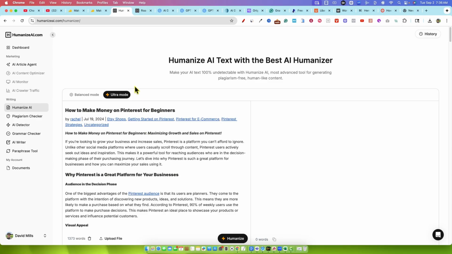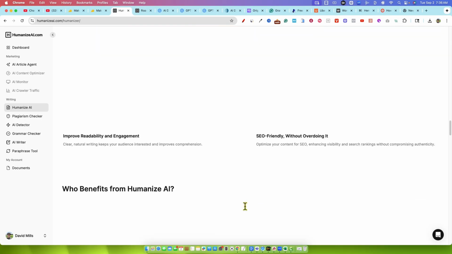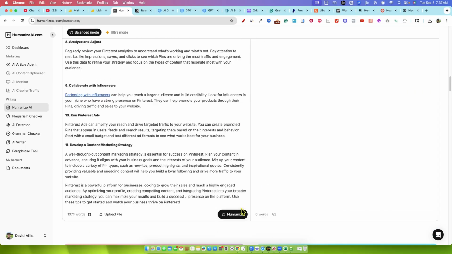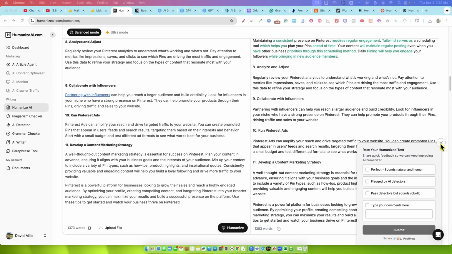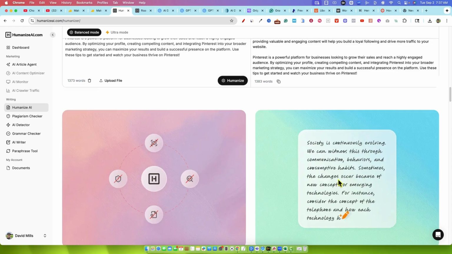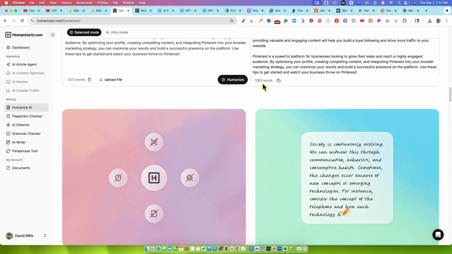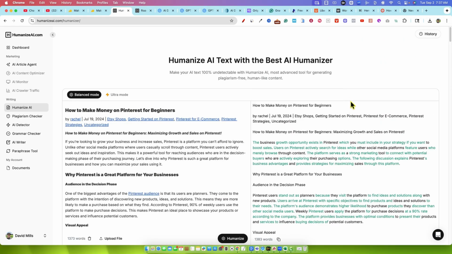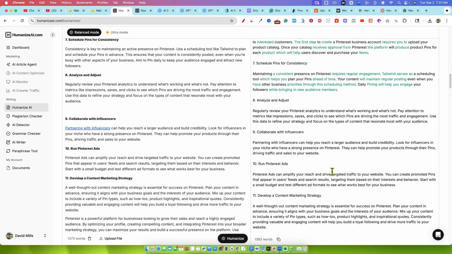And there is an ultra mode. That other person said to just use balanced mode. The ultra mode really made the content not sound good, but let's test them out and push the humanize button here. So we have 1,300 words of content. All right, so you can rate your humanized text right there as well. What's in green is what it's changing about the content. So you can see what was changed. We have 1,383 words, so only 10 words difference, but we don't really have a score. Let's just go and test this now.